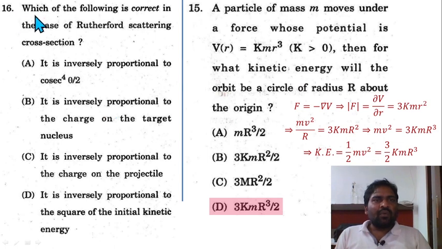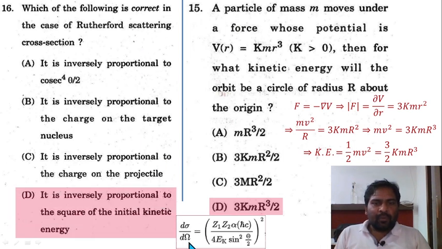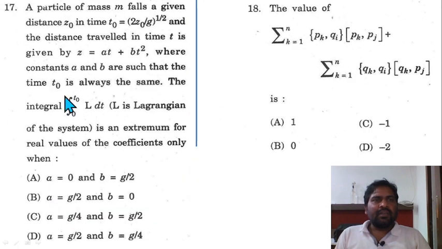Question 16. Which of the following is correct in the case of the Rutherford scattering cross section? The Rutherford scattering cross section is inversely proportional to the square of the initial kinetic energy. Option D is correct here.